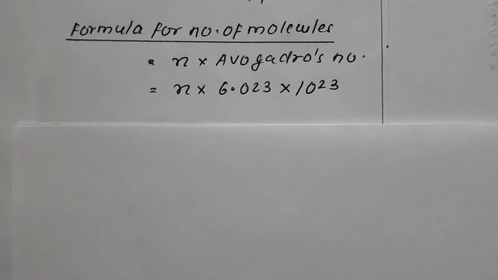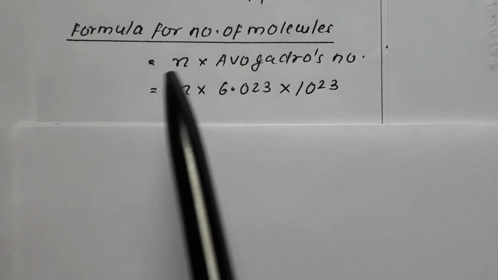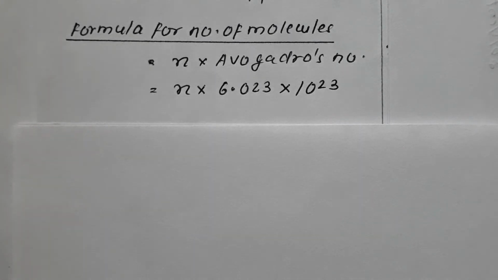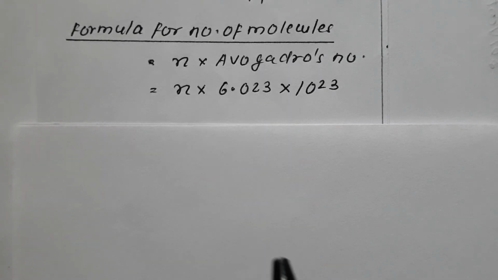Now dealing with a very important formula, this is the second step. This formula deals with the calculation of the number of molecules or number of particles: the number of molecules, atoms, particles, or ions.